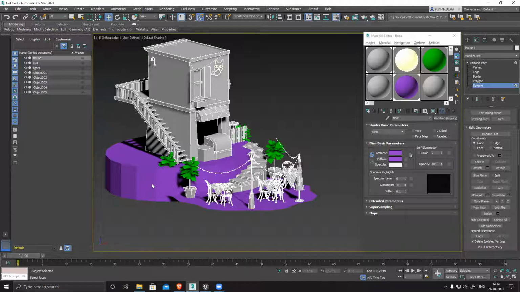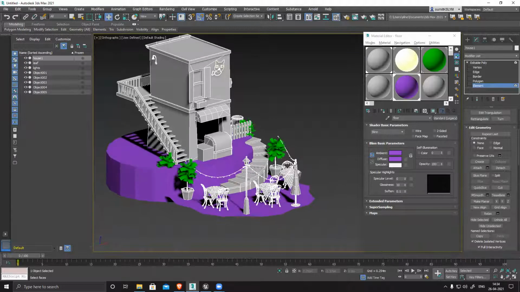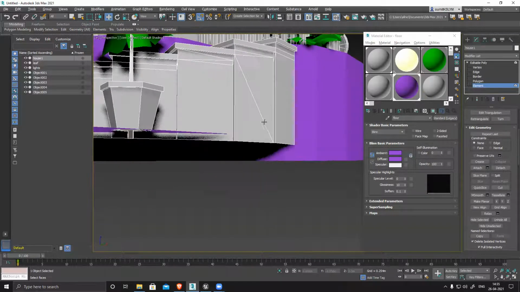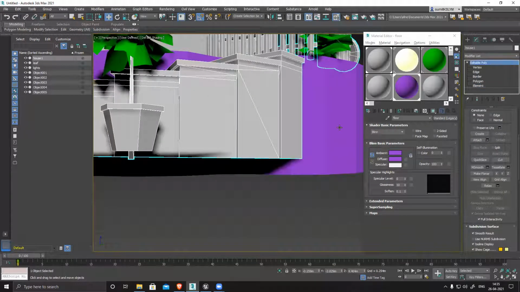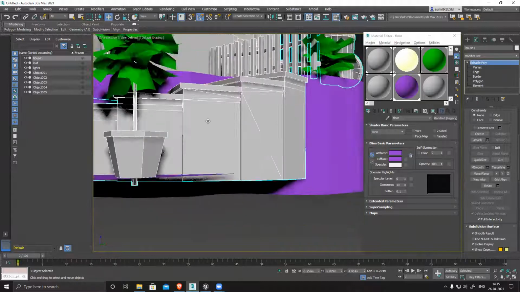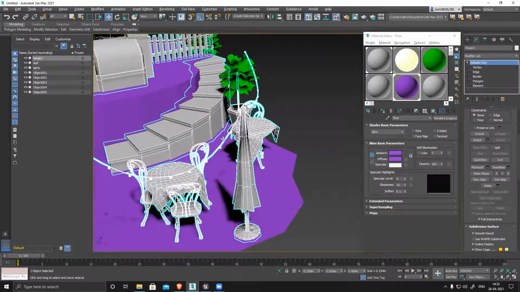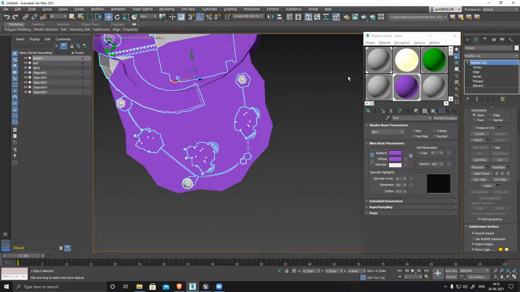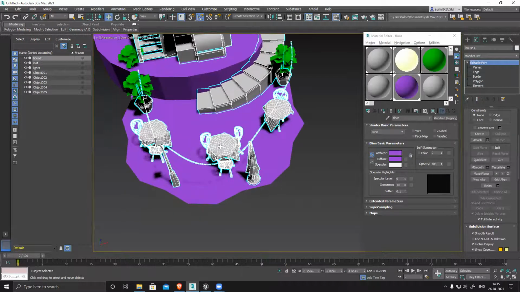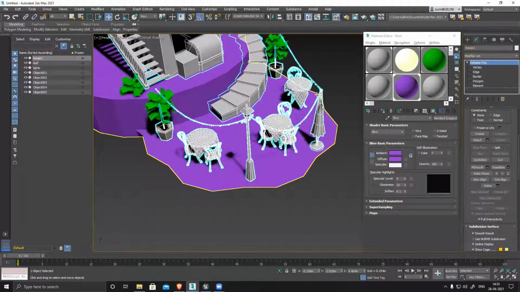So now I have to UV this entire thing, and I'll plan the UVs, because there's a lot of stuff and I cannot fix everything manually. Plus I can see there is some little triangulation. This I created, this one is generated, this is also generated. Now I have to UV the entire thing properly without any issue. I can see I have three sets of chairs, so I can unwrap only one chair, rotate and duplicate it everywhere.